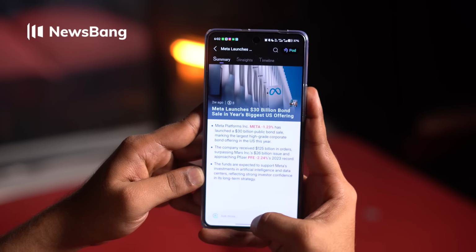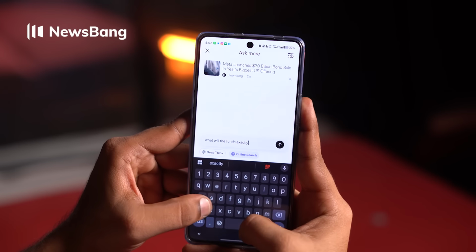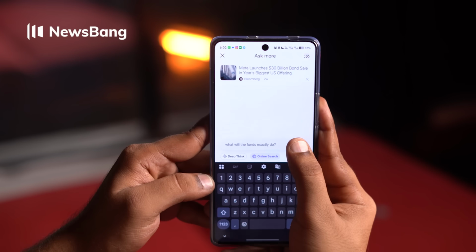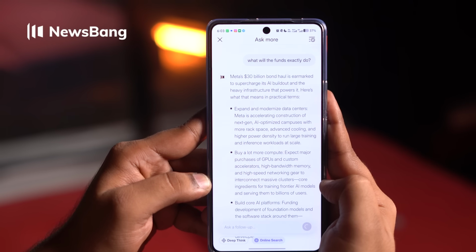our own opinions. NewsBang also allows users to ask specific questions to its AI model in a feature called Ask About the News. Let's say you're reading about Meta committing $1.5 billion to a data center in Texas. You can ask the AI, what will this fund exactly do? The AI then pulls information from multiple sources and gives you an unbiased answer. Now, is this AI perfect? No. AI can make some mistakes, but because there are so many features on NewsBang beyond AI summaries, like insights and opinions, there's a lot for users to engage with.